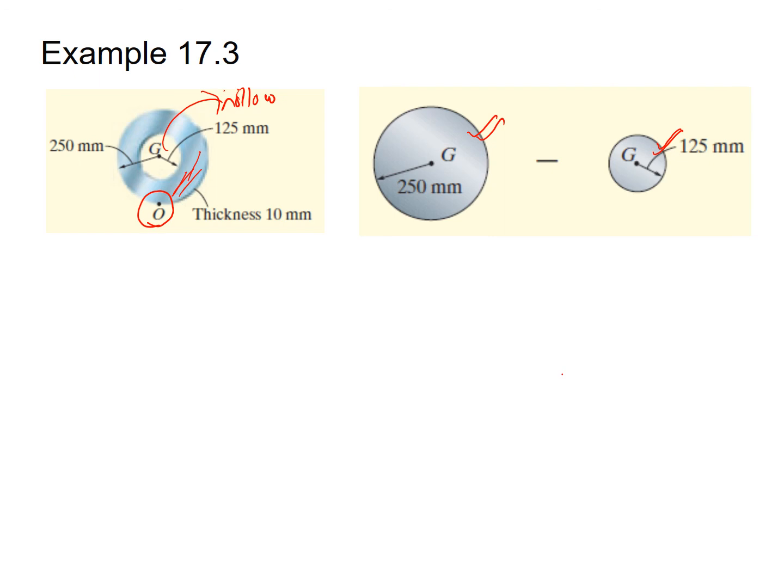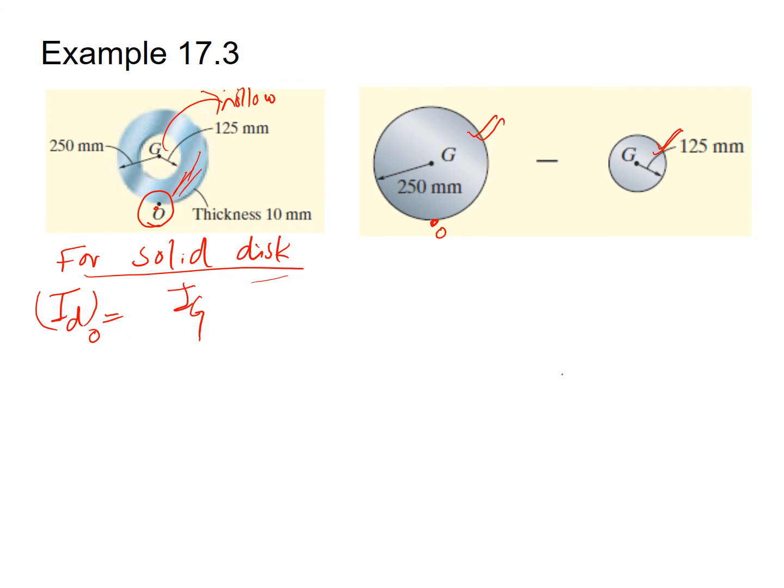So for the solid disk, the moment of inertia about point O, let us say this is the point O, will be equal to the moment of inertia about the axis passing through the centroid plus mass times the square of the distance between the two axes. Let us say that the distance between the centroid, the mass center, and the point O is d. For the solid disk, as we know, the moment of inertia about the centroidal axis will be half m r square.